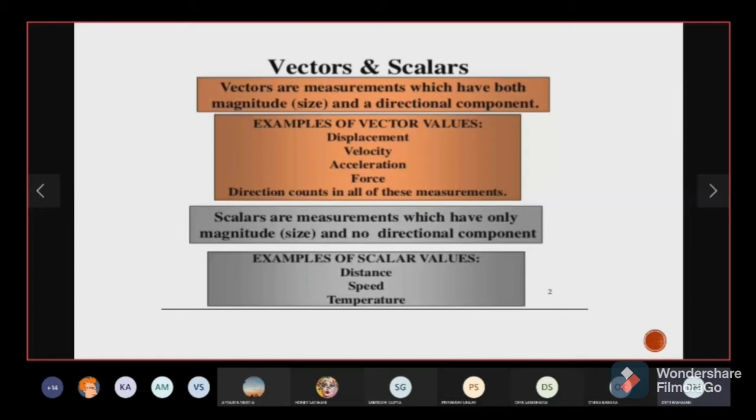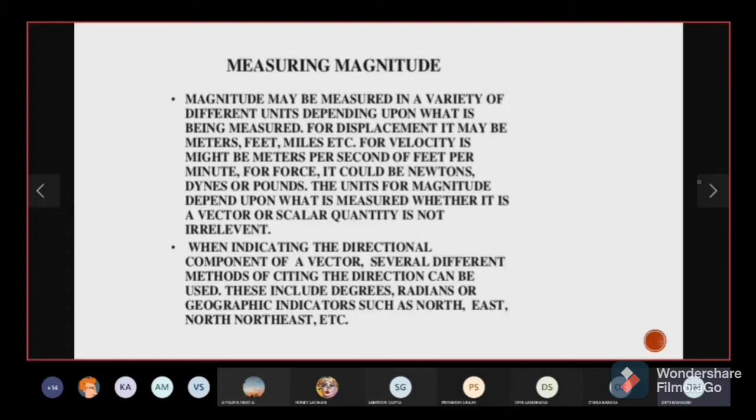Scalars, on the other hand, measurements like area, volume, all these are fully described only by their magnitude. So for them, we don't need any direction to be specified. So these are called scalar quantities. Other examples are distance, speed, temperature, besides the two I told you, that is volume and area.